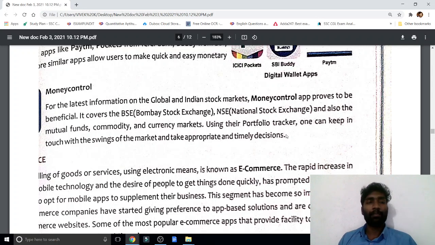In a day, thousands of crores of rupees, many people are investing in that. Now, today if I invest in petrol, ONGC is there.